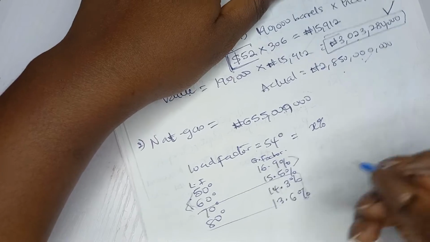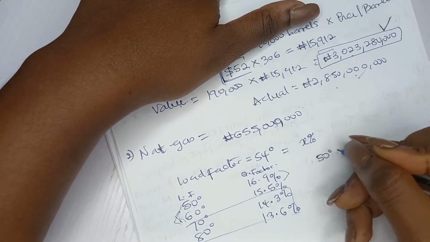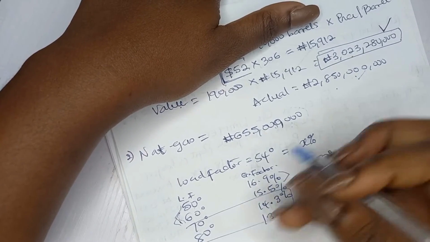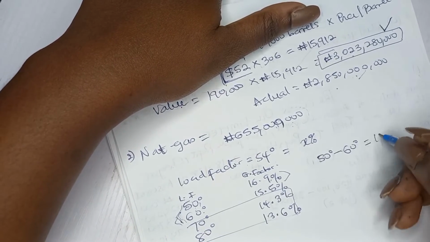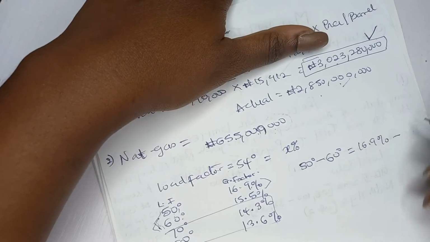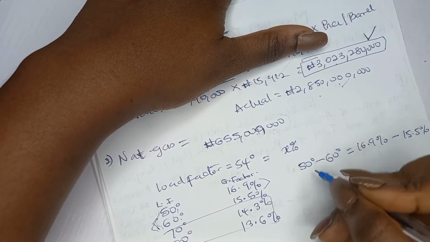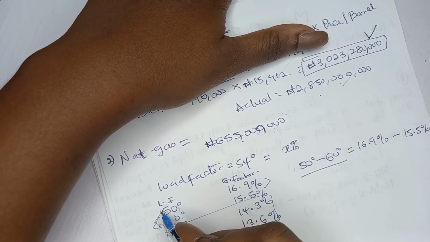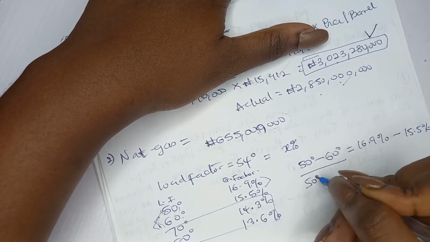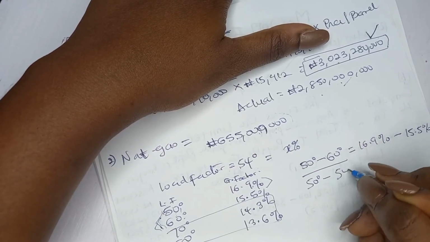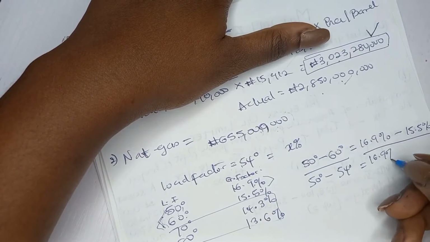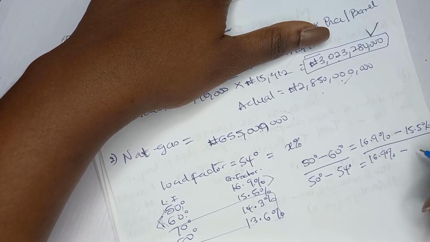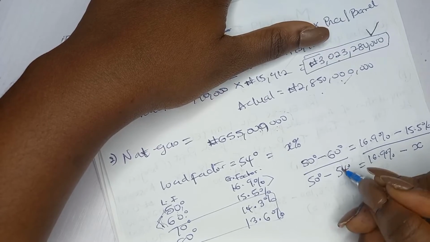So what will you do? Interpolate. 50 degrees minus 60 degrees is equal to 16.9% minus 15.5%. Then you start from 50 degrees again: 50 degrees minus what you are looking for, 54 degrees, is equal to what is attached to 50, 16.9% minus x, because you don't know what is attached to it.